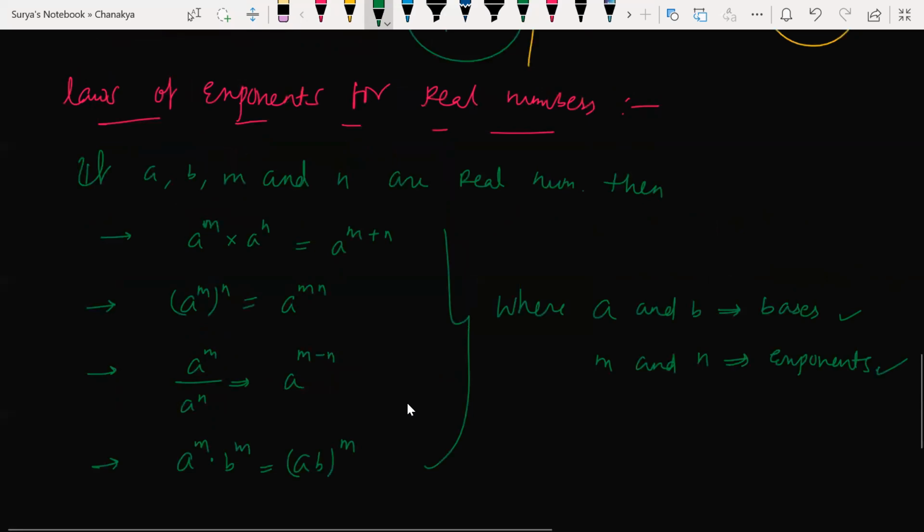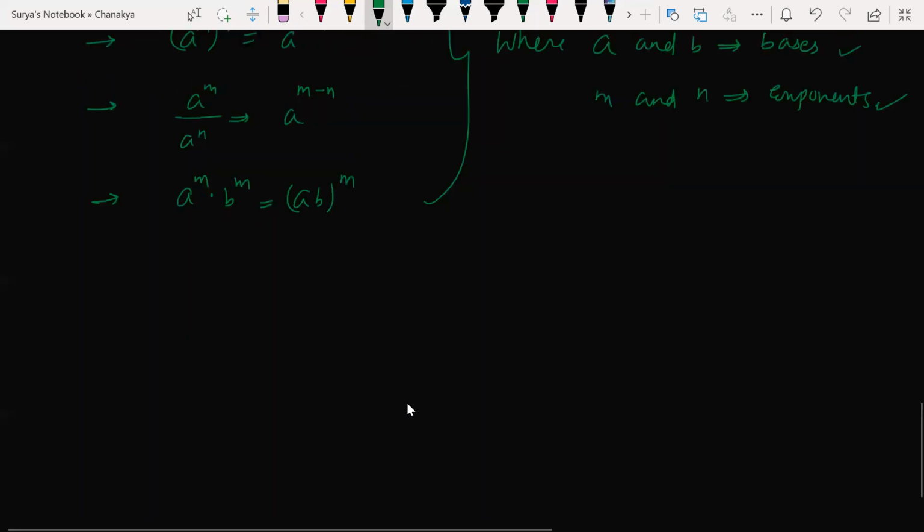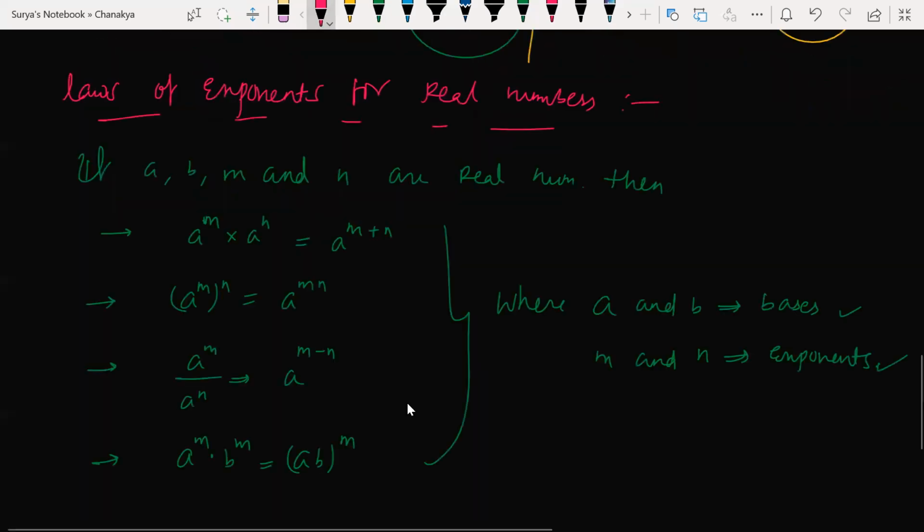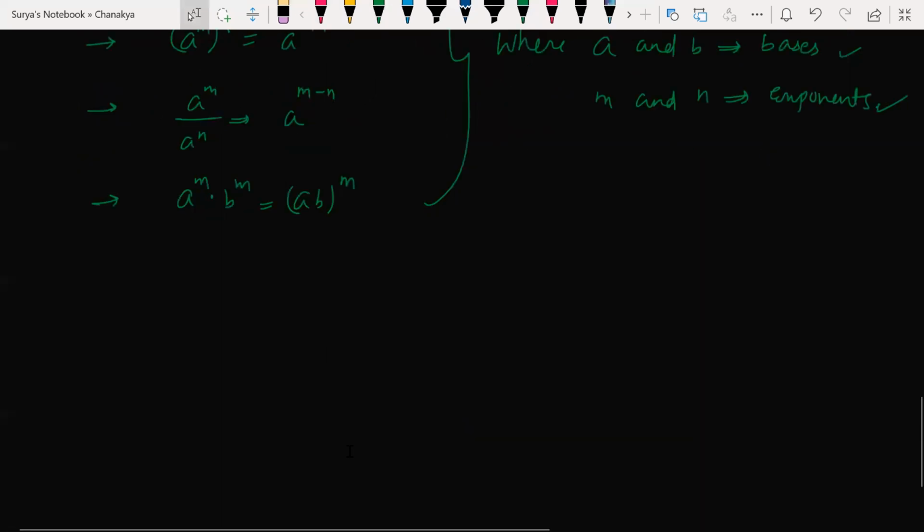Basically, what is the exponential representation of irrational numbers? This is for real numbers, and let's say we took a and b as rational numbers. If at all you have irrational numbers, how do you represent them in exponential form? For suppose you have the nth root of a. How do you represent this? a to the power of 1 by n, correct? Yesterday I taught you, right? Hope you got the point.